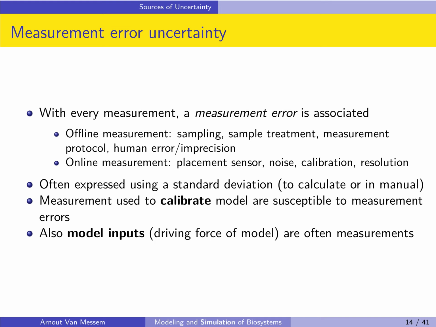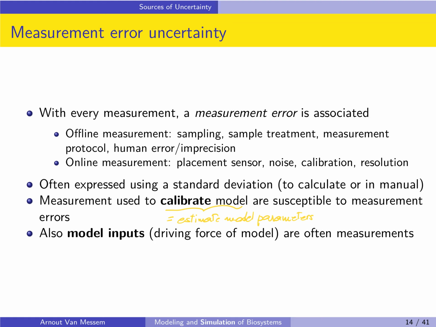Often the measurement error is expressed as a standard deviation which you can either calculate or you can find in the manual of your measurement tool. Measurements are used to calibrate the model, so they are used to estimate the parameters of the model, and these measurements are susceptible to measurement errors.